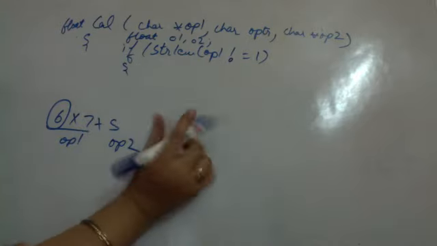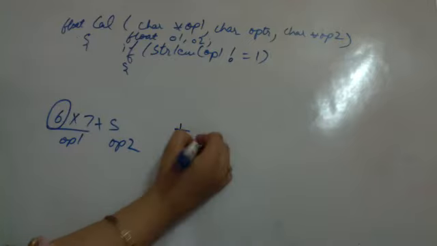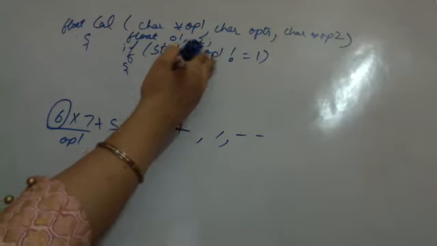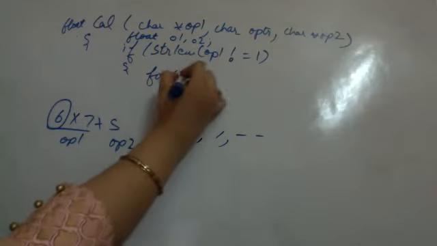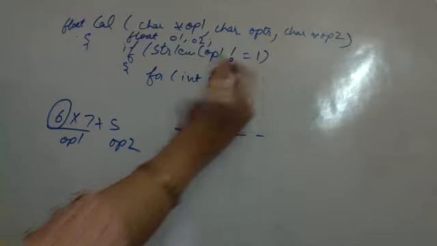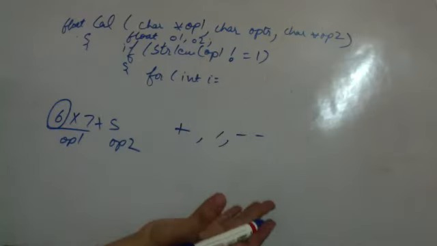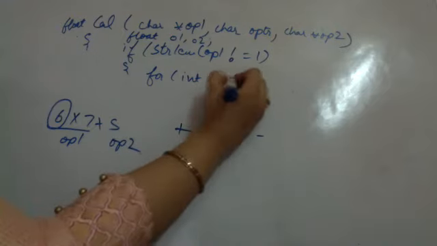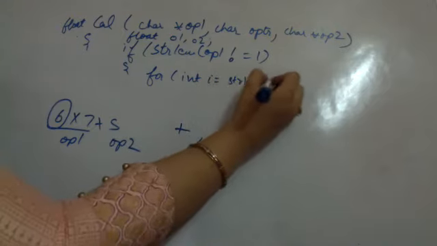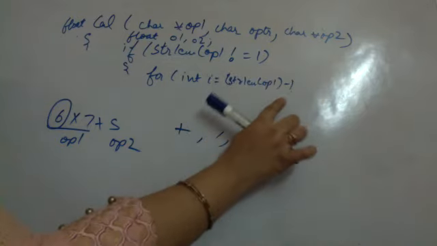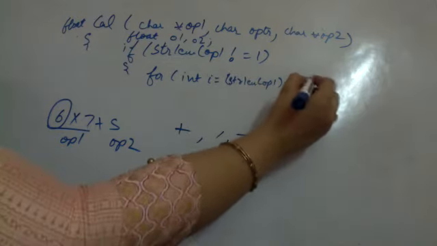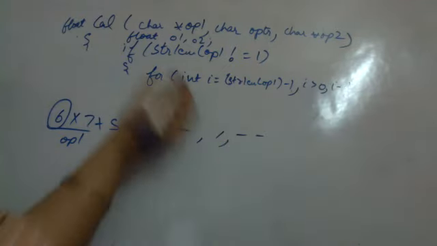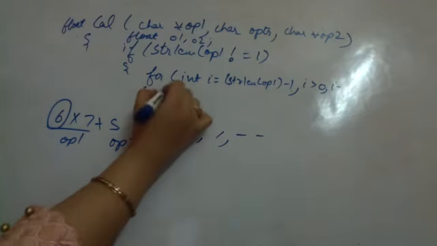So I have to check where my operator is coming, whether plus, minus, or divide. So I will be running a for loop on operand 1. I am running a loop for integer I, beginning from the back. You can begin from anywhere, it is up to you. I am beginning from the back because that is how I performed the example. So I is equal to string length of operand 1 minus 1, I greater than 0, I minus minus.